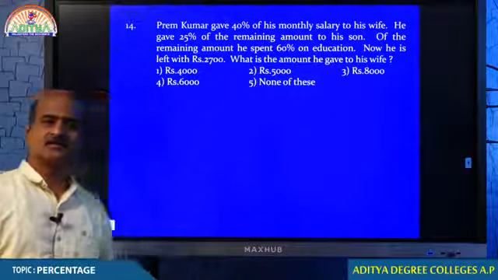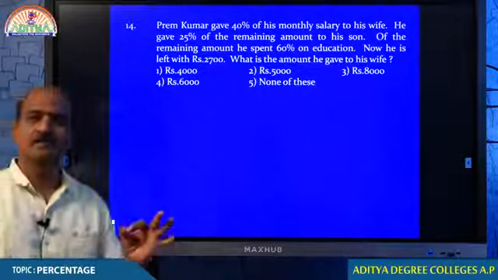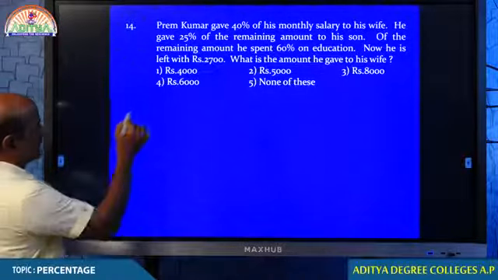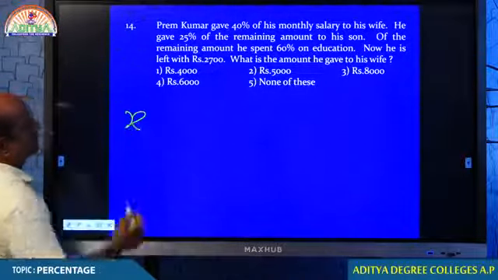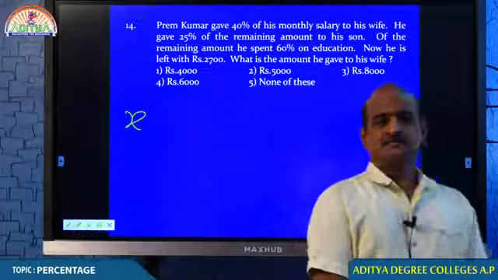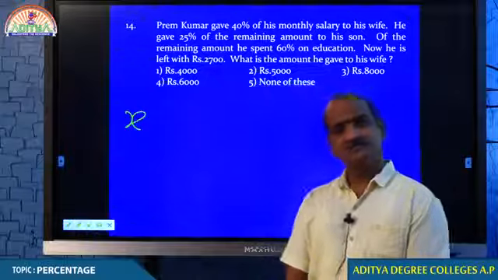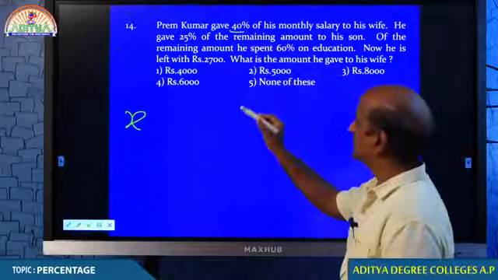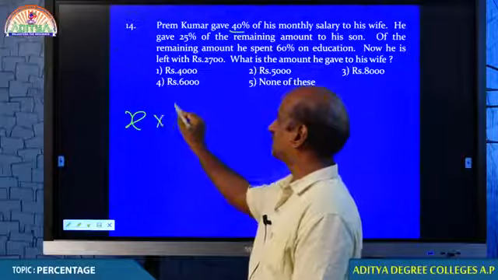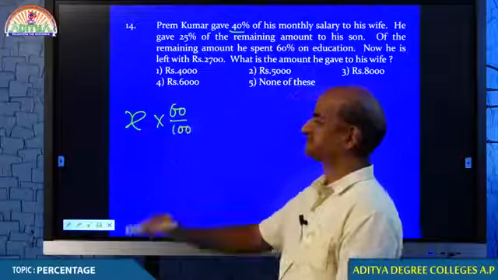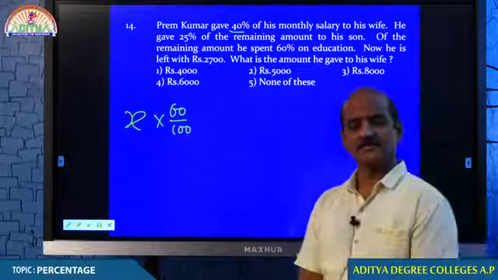Student, do you understand how we do whenever a question of remaining is given? Let the original salary of Prem Kumar be X. 40% he gave away to his wife. Therefore, how much is he left with? 60%.